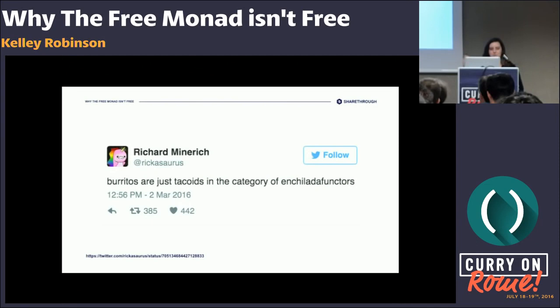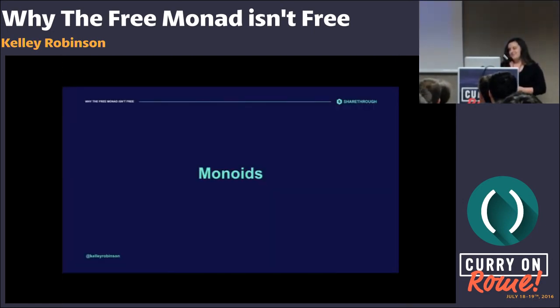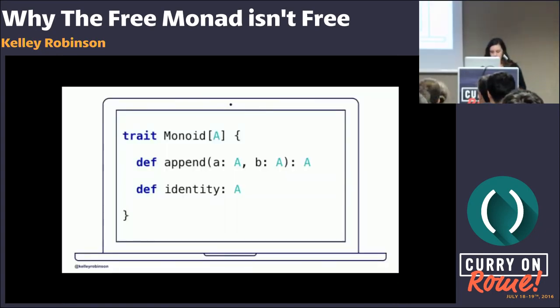Okay, we've probably heard monads are monoids in the category of endofunctors. What does that mean? We'll start with monoids. We're not going to explain this using category theory. The ideas for these structures come from mathematics, but in a language like Scala, you don't need the mathematical definitions to explain them. There is a way to explain them using the language. And so these are ideas in a language like Scala. We have to implement the structures.